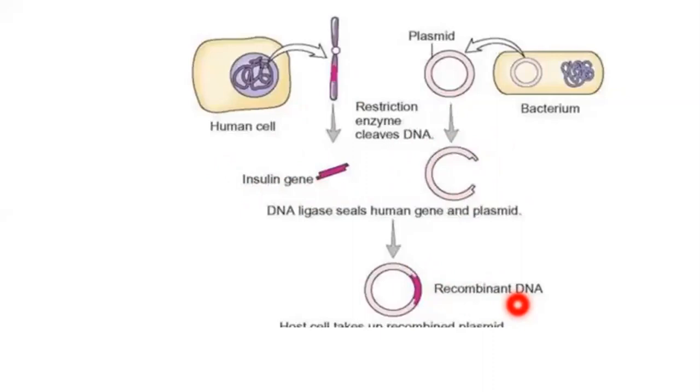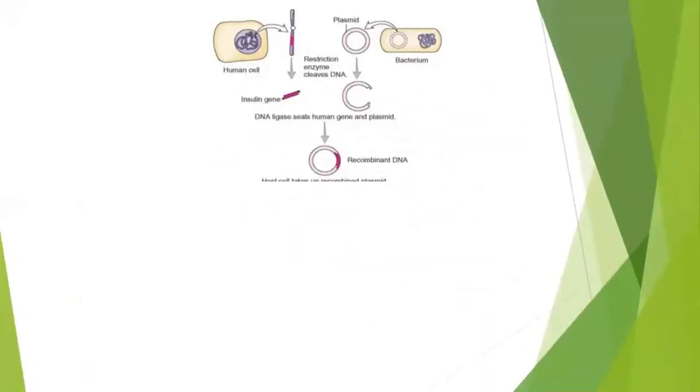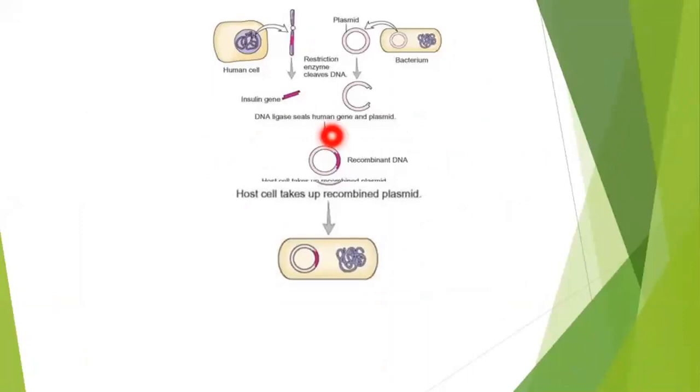Okay, now the next step. What are you going to do? In the next step, this recombinant DNA is going to be inserted into the bacterial cell. Again, this recombinant DNA gets inserted into the bacterial cell.